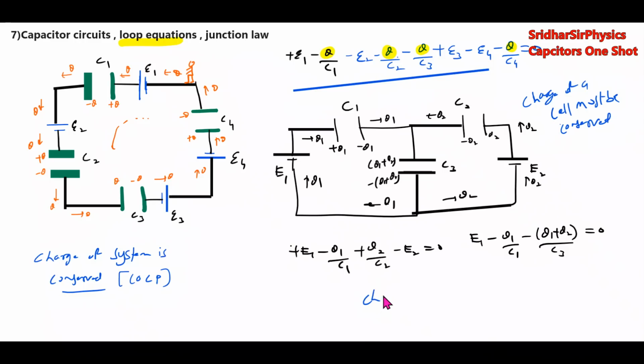Similarly, charge of a capacitor is also conserved. What was its charge? 0. Even now it is 0. The net charge of the capacitor should be 0. That is how you have to distribute the charge.